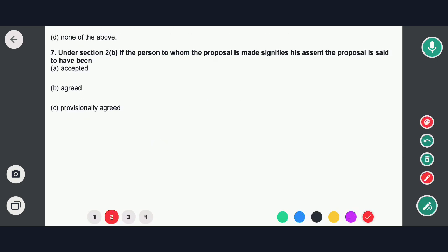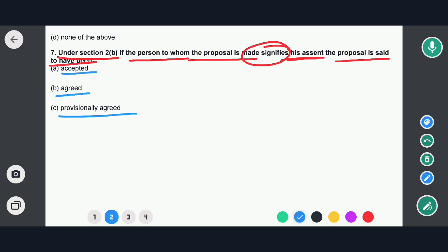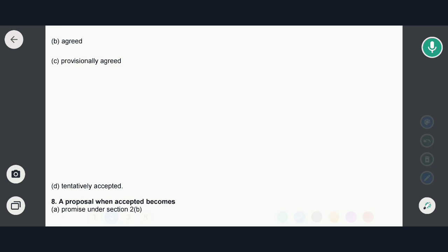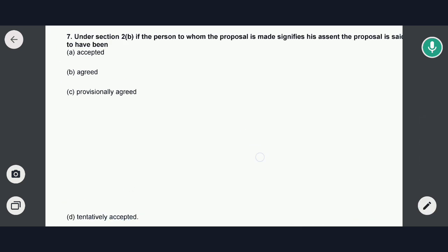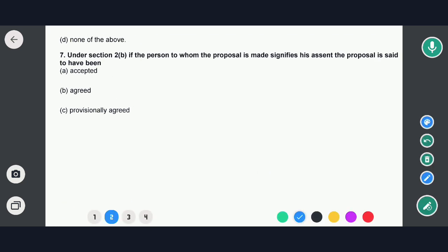So the next question is: under Section 2 clause B, if the person to whom the proposal is made signifies his assent, the proposal is said to have been... Options are: accepted, agreed, provisionally agreed, and the last one is tentatively accepted. So in this case, the correct option would be option A, that means accepted.